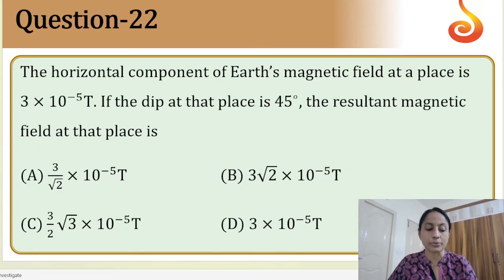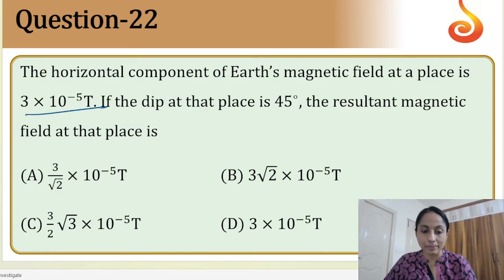Next, question number 22. The horizontal component of Earth's magnetic field at a place is, let us name this as BH, horizontal component. Dip at that place, theta is equal to 45 degrees. The resultant magnetic field, resultant magnetic field is actually B. B is question mark. Direct formula based question. This is an easy type question.